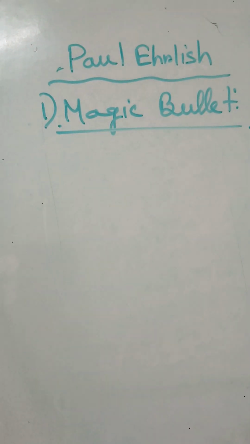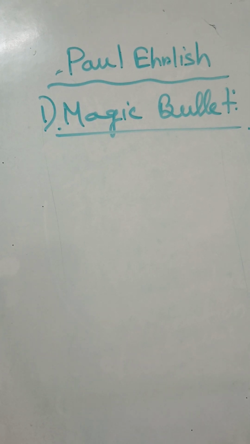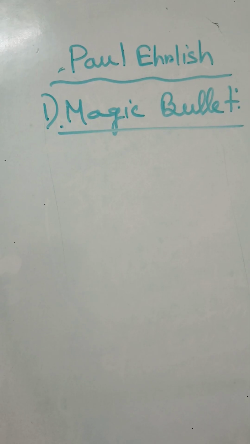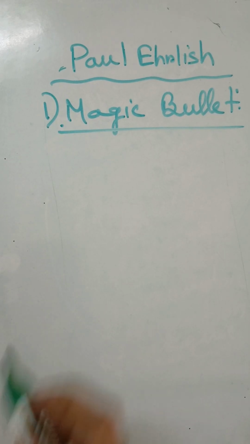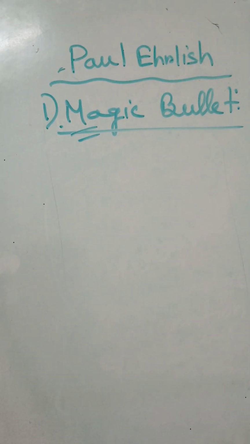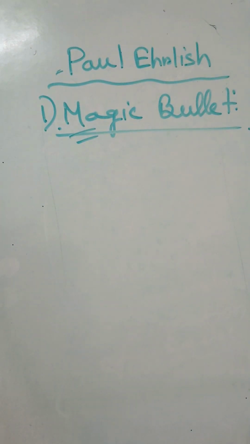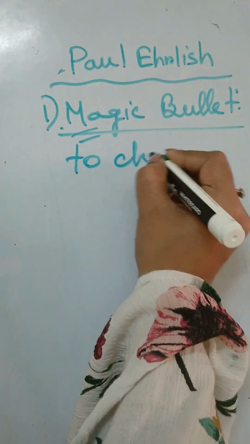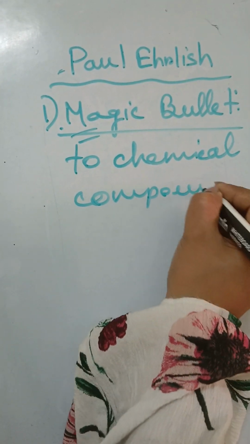Now what is magic bullet concept? Bullet means something which will specifically target someone and destroy that particular part, not causing any kind of harm to any other part. Okay, that is the function of the bullet. Now why the term magic, why is it used with this bullet? This specific terminology is applied to chemical compounds in case of medical microbiology.